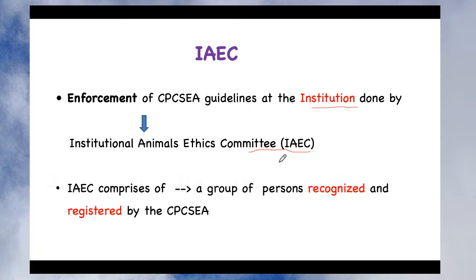The IAEC is comprised of a group of persons who are recognized and registered by CPCSEA. This is very important. Anyone cannot be a member of the IAEC. Yes, the institution can recommend names to CPCSEA, but those members must be recognized by CPCSEA. Once recognized, they are registered under the act of CPCSEA. Only then can they carry out their duties at the institution level for conducting experiments on animals.